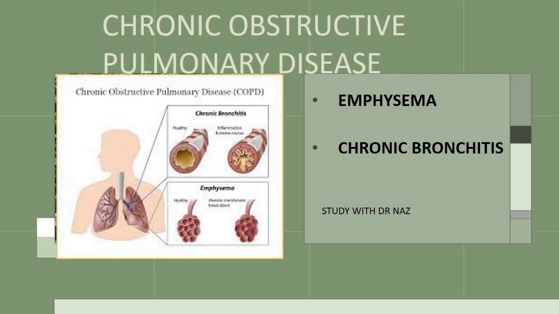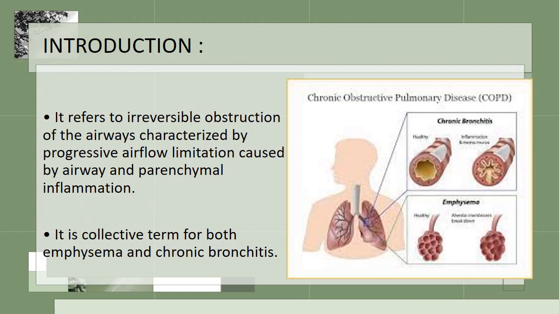This is Dr. Naz and today I am going to discuss chronic obstructive pulmonary disease, which includes two conditions, emphysema and chronic bronchitis. COPD refers to irreversible obstruction of the airways and it is characterized by progressive airflow limitation caused by airway and parenchymal inflammation. Asthma is not included in COPD because it is a reversible condition and it is reversible obstruction.